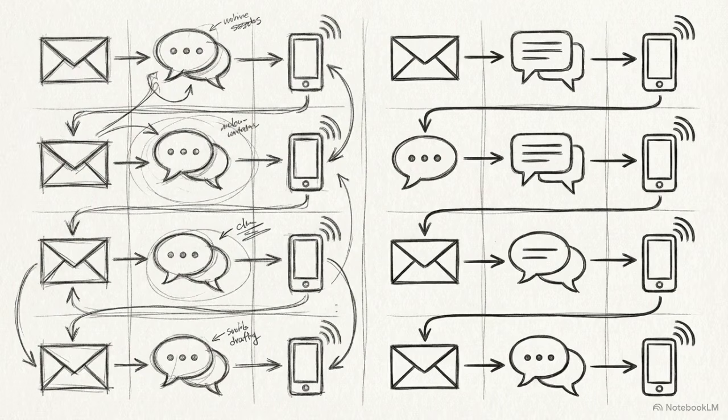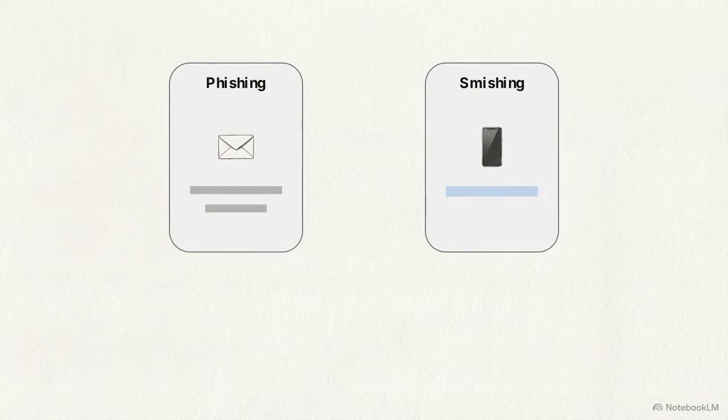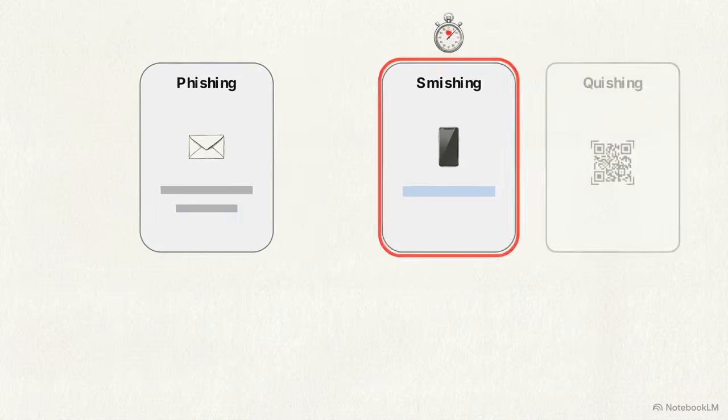Step 3 requires actively evaluating the digital delivery method. It is a vulnerability to inherently trust alerts on a mobile device more than messages on a desktop screen. This diagram shows a traditional phishing email next to smishing, or SMS phishing. As the mobile text alert pulses, attackers use text messages because people check their phones faster than their emails, which instantly heightens the urgency trigger.